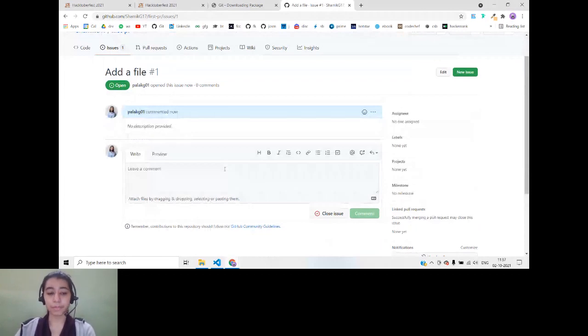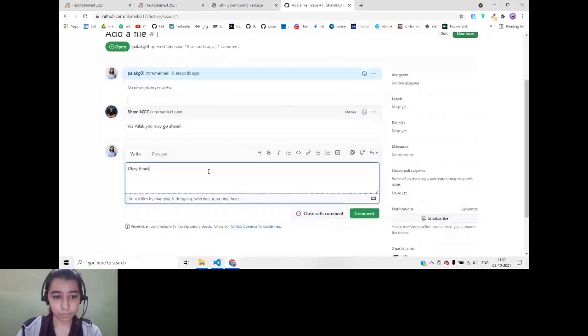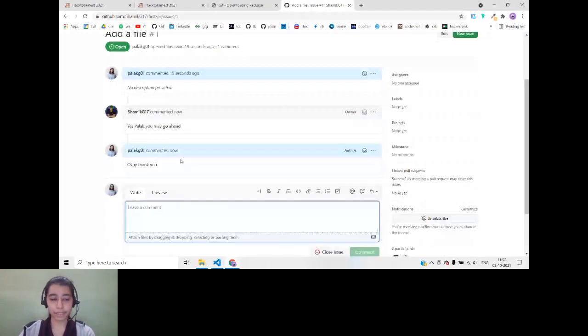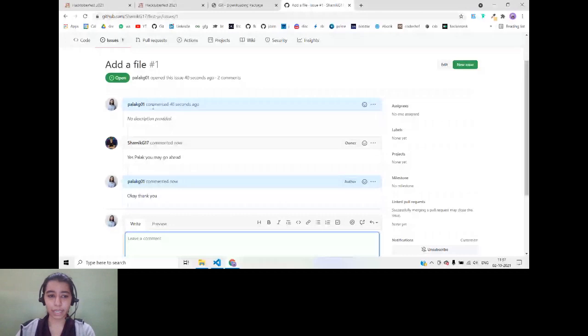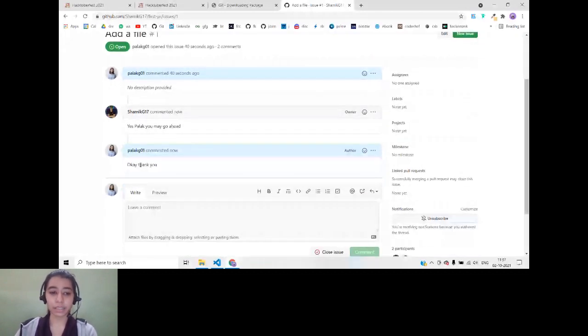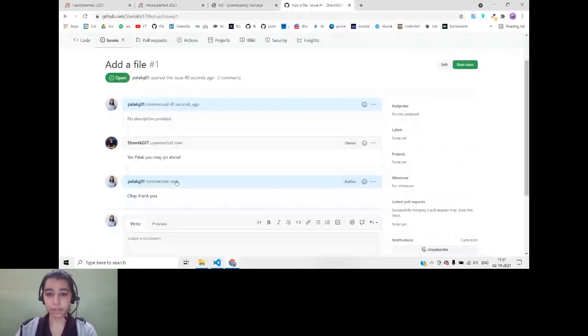So always make sure that you acknowledge it. So you have to send an acknowledgement. Why an acknowledgement is needed, I will tell you. Suppose it's a very big website and multiple people are working on it. Why you need to give acknowledgement is so that others know that you are working on this issue. If you do not give an acknowledgement, what will happen is 10 people will start working on the same issue. 10 people will create a code, but only one code will get merged at the end.